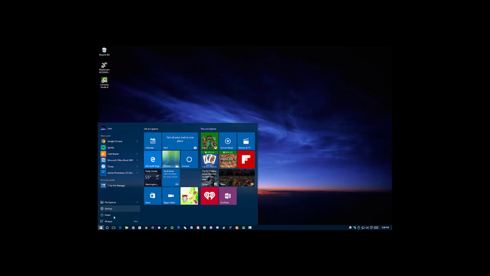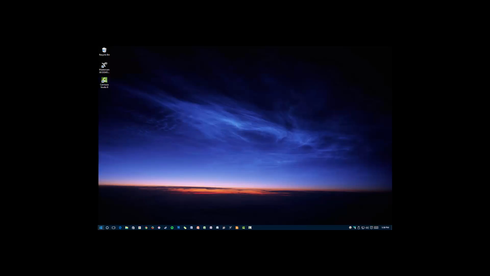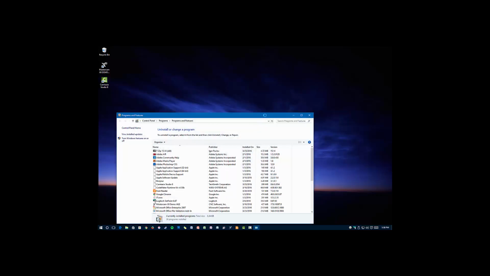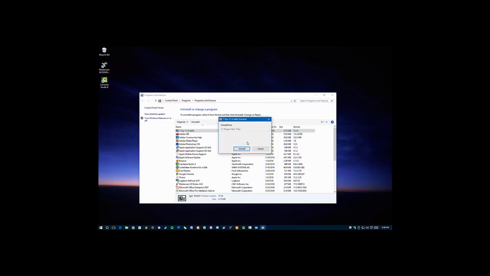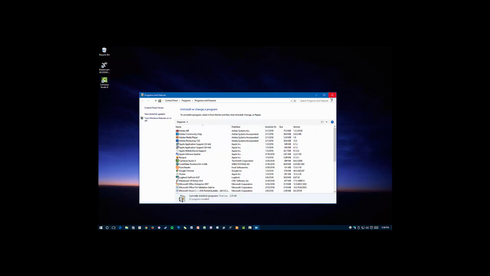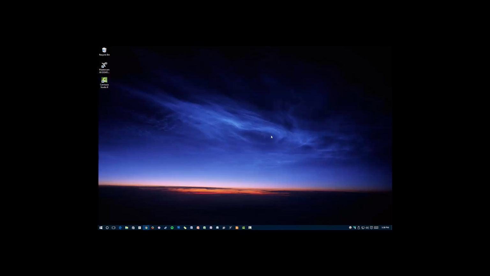Then after that, you uninstall programs by going to the control panel or programs and features. Once you're there, you see 7-Zip is right here, and you click uninstall. Uninstall once again. Then 7-Zip is no more.